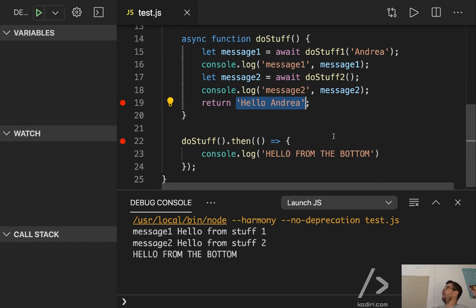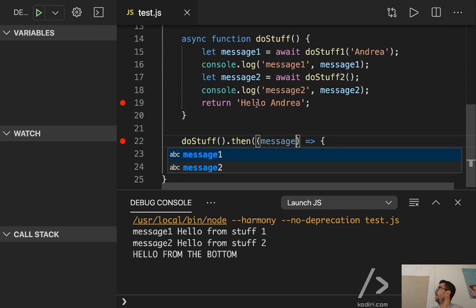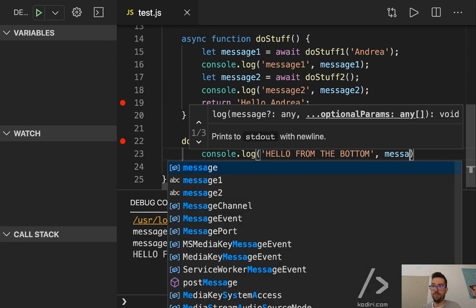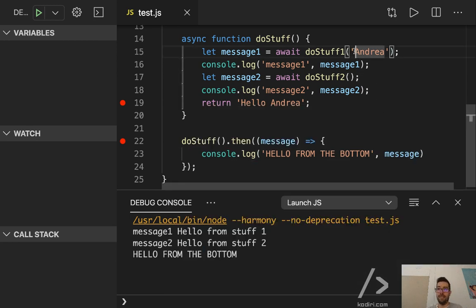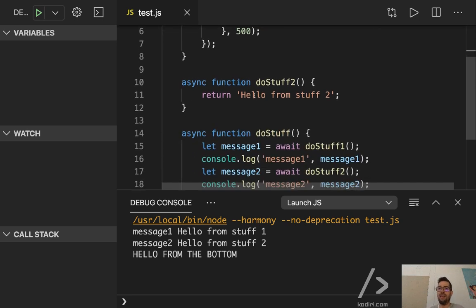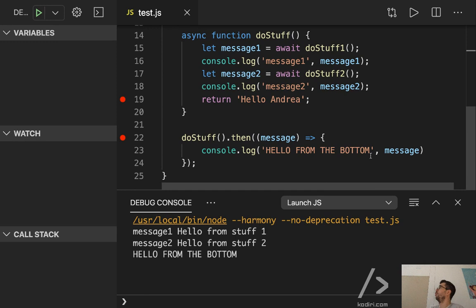So can anybody tell me how can I display this piece of code, this string here? That's correct. Here, then, once doStuff is over, I will get that message. So I can do, let me get rid of the other Andrea because there are too many Andreas here and this is going to make the code a bit harder to read. So now that should display hello from stuff 1, then hello from stuff 2, and then hello from the bottom, comma, hello Andrea. Yeah, let's see if that works or not. Yes.